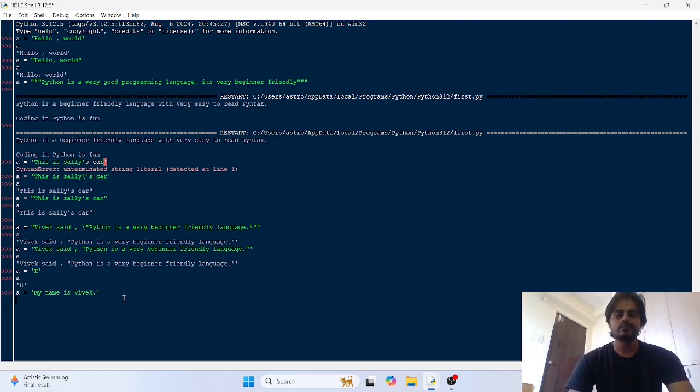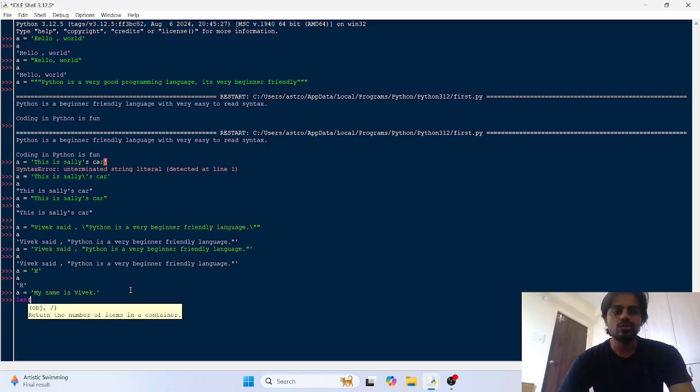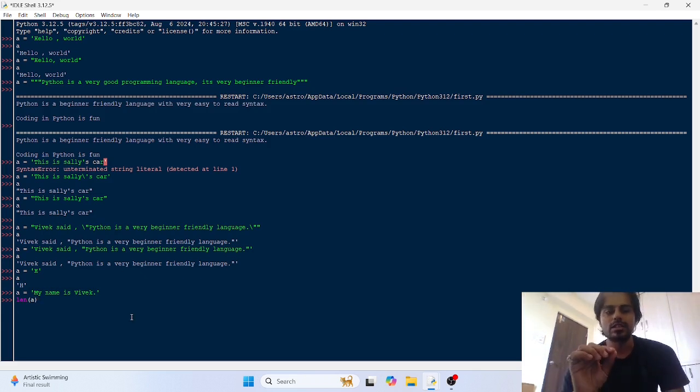Okay, so with this string object you get some methods or functionality that you can use to get some information about your string object. One such functionality or method is len. So you can use the len of a. Okay, the len function is an inbuilt function and it gives you the length of collections in Python.